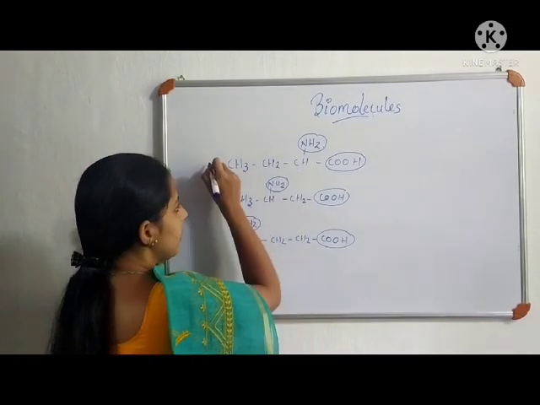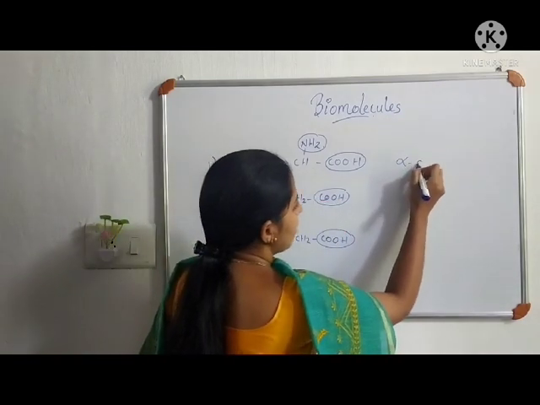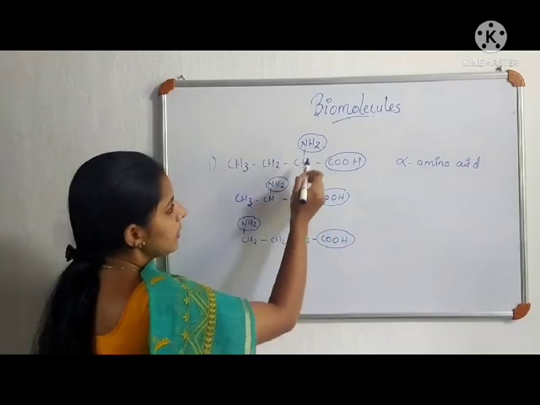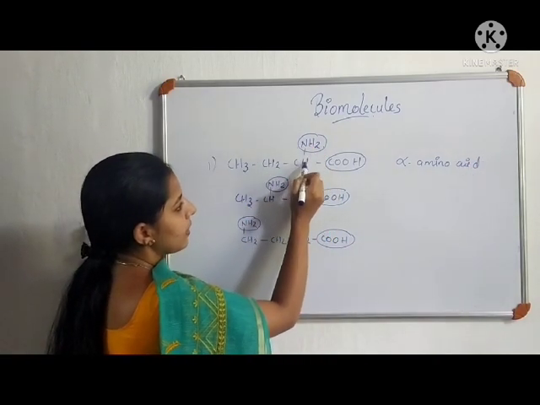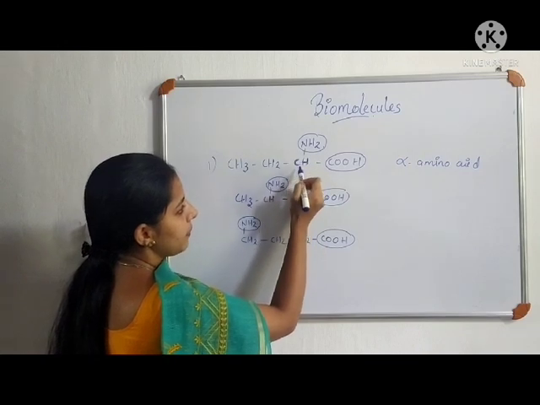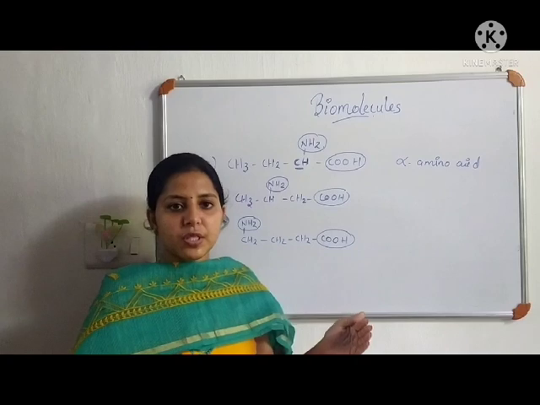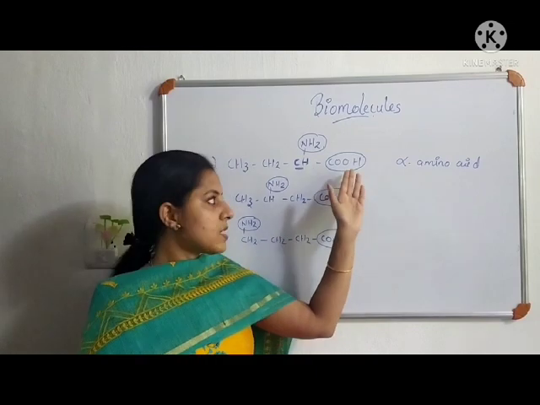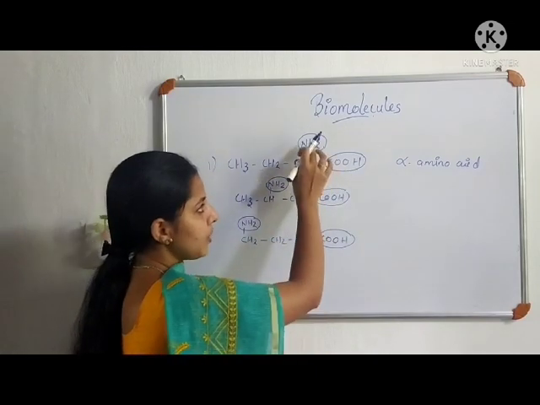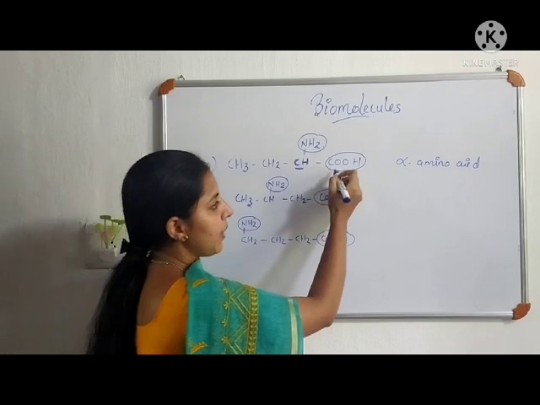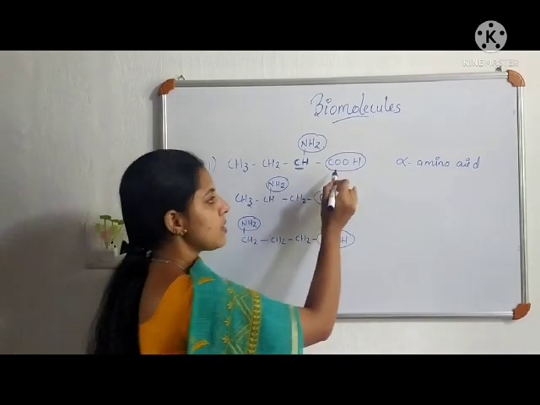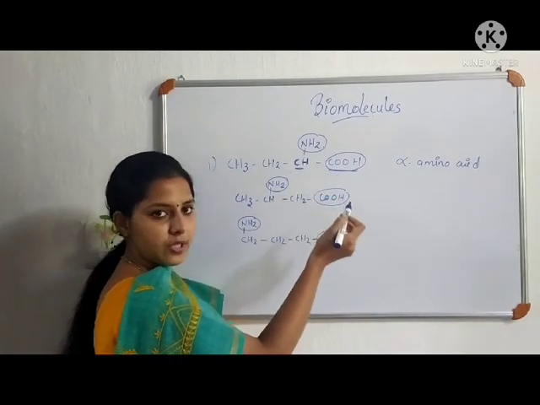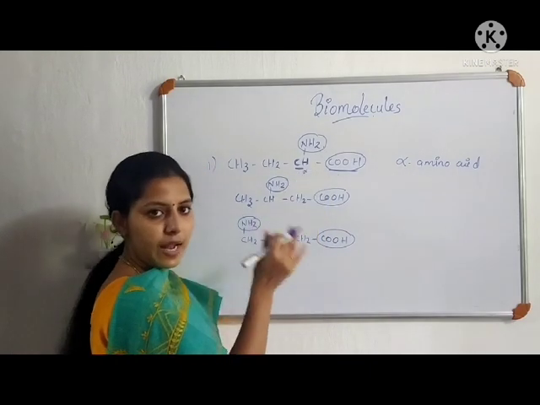Here the first one is called an alpha amino acid, because here this amino group is present at the alpha carbon. And what is this alpha carbon? Alpha position means the carbon which is directly bonded to the highest priority functional group. Here we have 2 functional groups, amine and COOH, in which the priority goes to the carboxylic acid group. So the carbon which is directly attached to that functional group is called the alpha carbon. That is the alpha position.